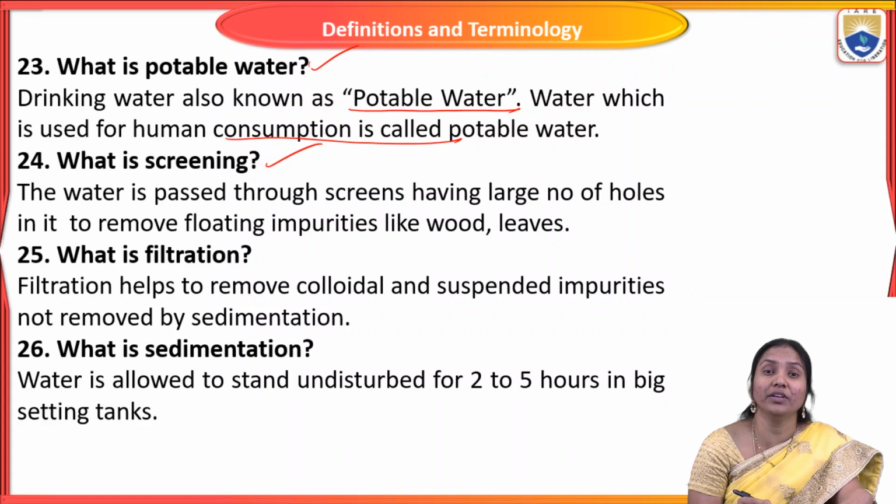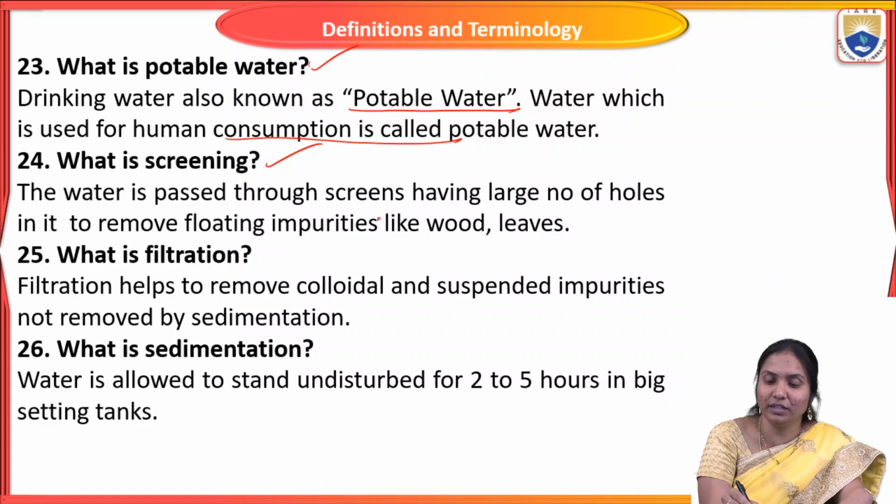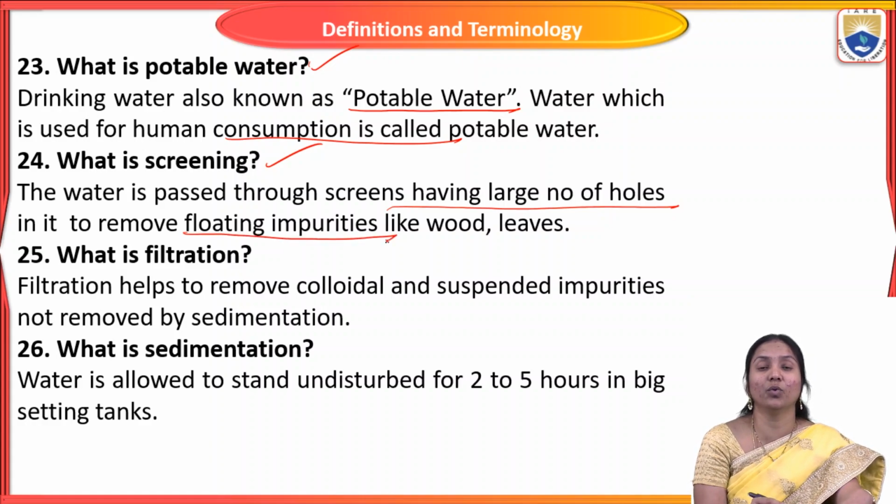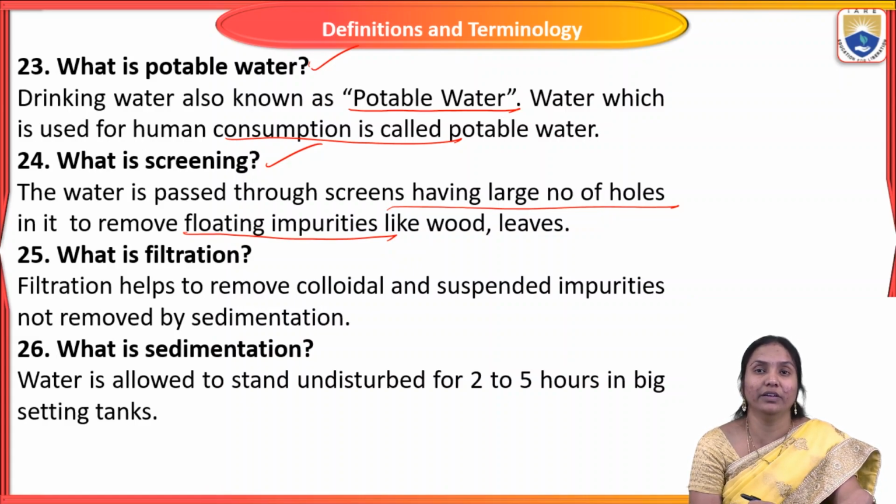So the screeners have a large number of holes. When we pass water through the screeners, they remove floating impurities. What are floating impurities? Like wood pieces, leaves, papers, etc.